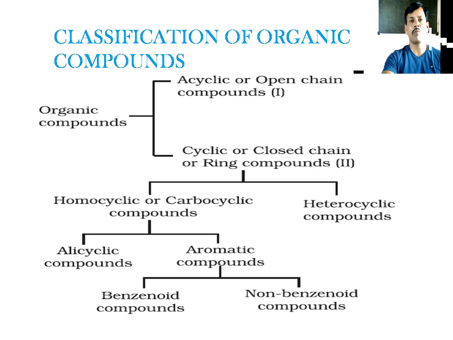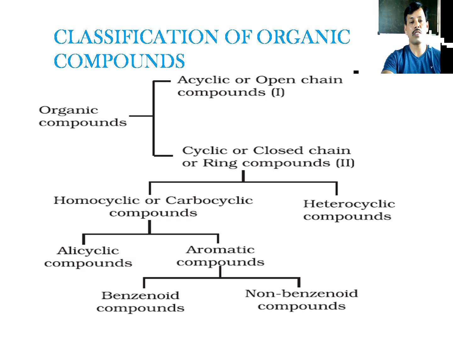In carbocyclic, generally we studied benzene and benzene derivatives. In carbocyclic, we have alicyclic compounds and aromatic compounds. Earlier we studied that alicyclic compounds are cycloalkanes. In cycloalkanes, cyclopropane, cyclobutane, cyclopentane, and all these compounds have carbon-carbon single bonding, but they are in cyclic form. So these are also called saturated cyclic compounds.